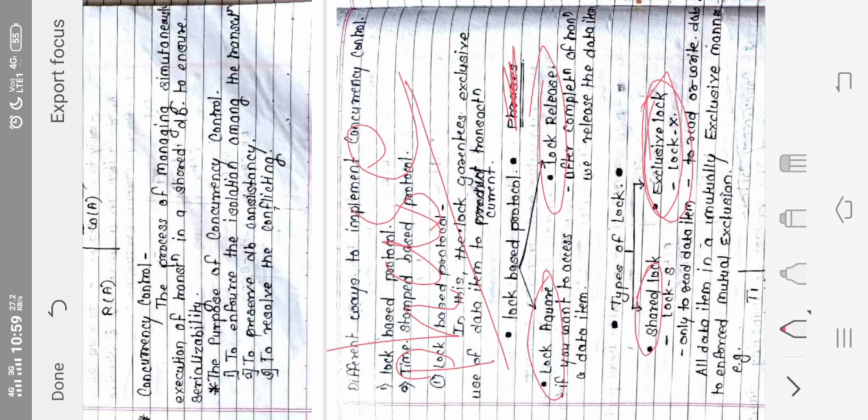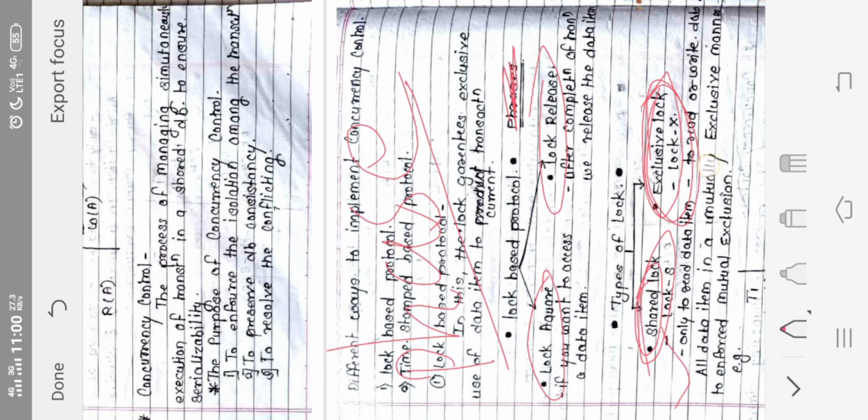Why? Because whenever I want to write the data, I cannot write the data if I am applying a shared lock. In shared lock we can only read the data, we cannot write the data. But in exclusive lock, we can write the data as well as read the data. Understood? Here we can only read the data item. Here we can read and write the data item. Right?